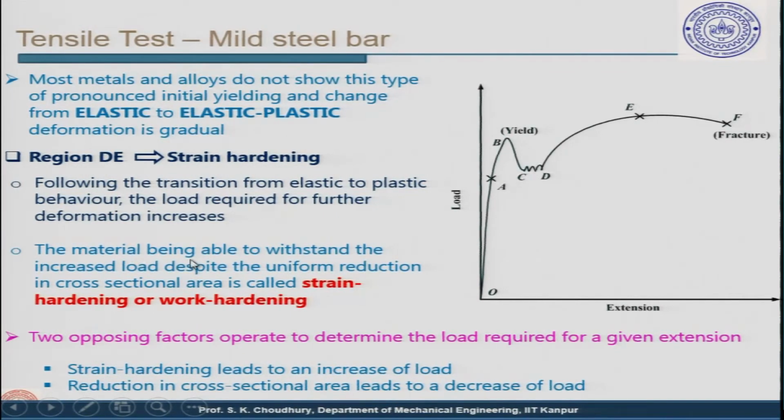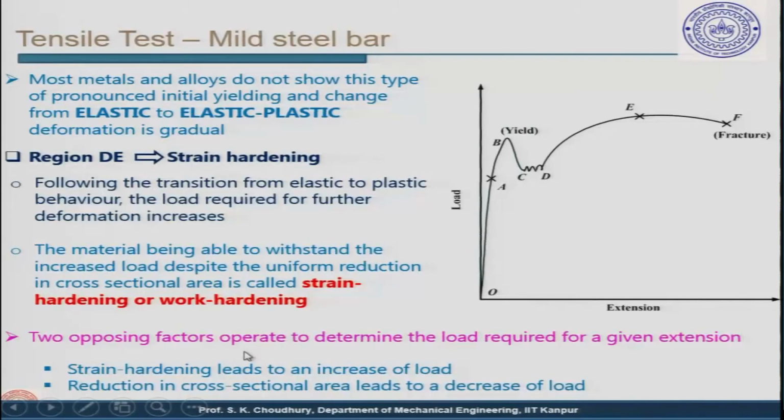The material being able to withstand the increased load despite the uniform reduction in the cross-sectional area is called strain hardening. In some books you will find this also called work hardening. It is the same thing, and I am repeating the definition I gave during the discussion on materials.